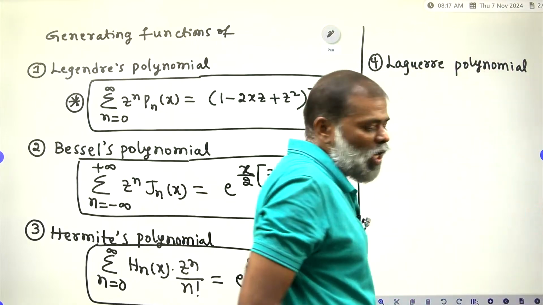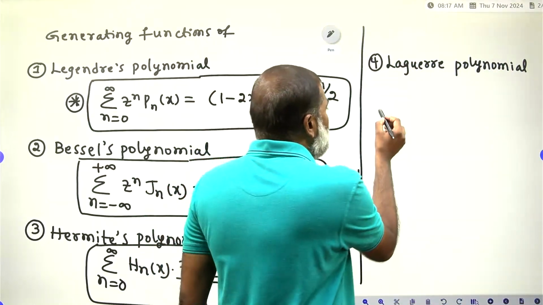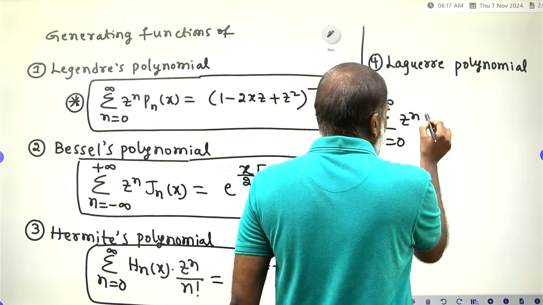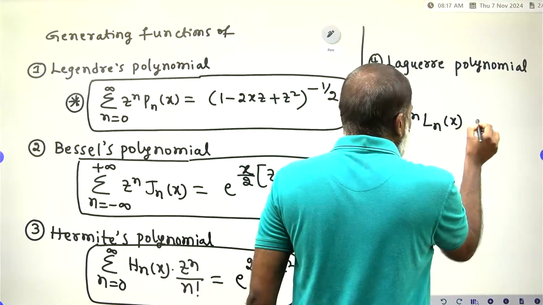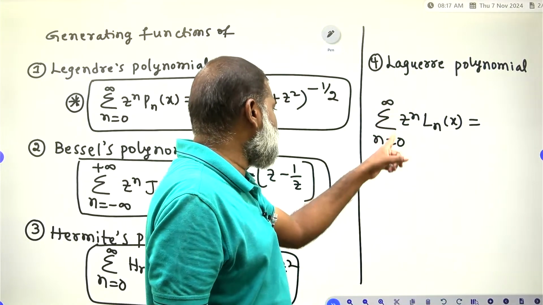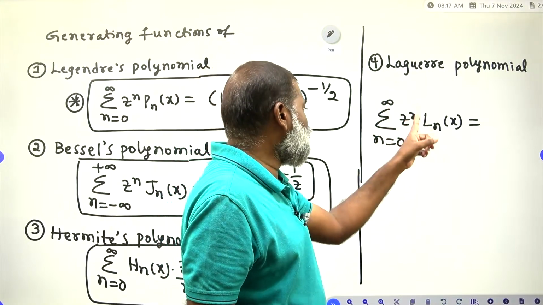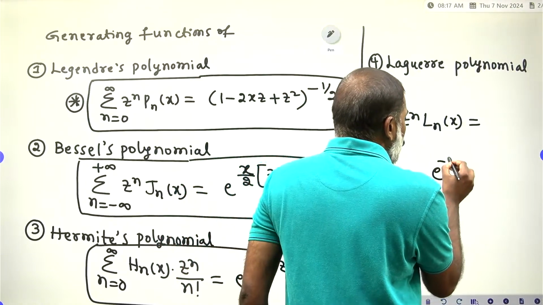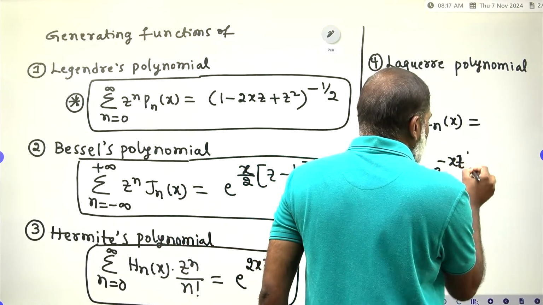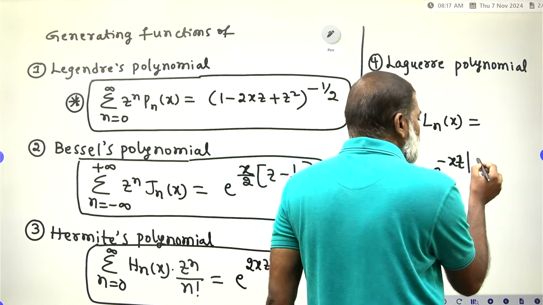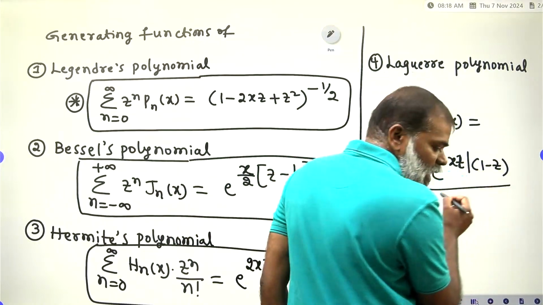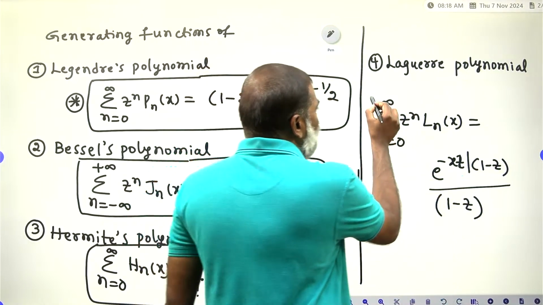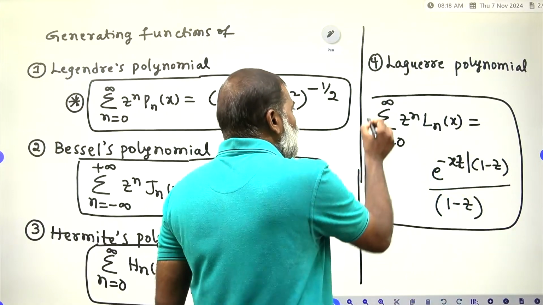The generating function of a Laguerre polynomial is summation n equals 0 to infinity z to the power n Ln of x is equal to e to the power of minus xz divided by (1 minus z), the whole divided by 1 minus z.